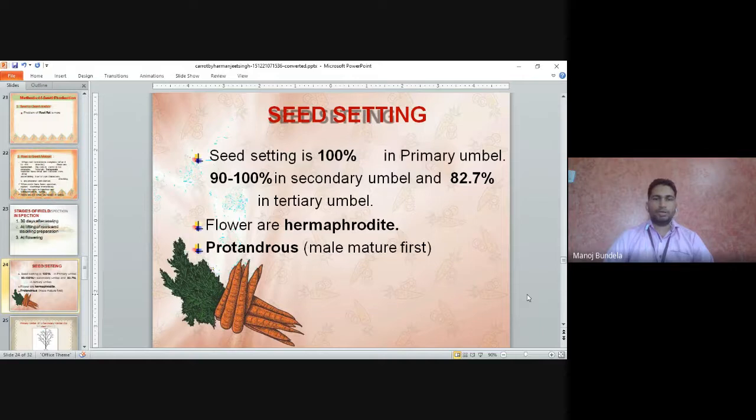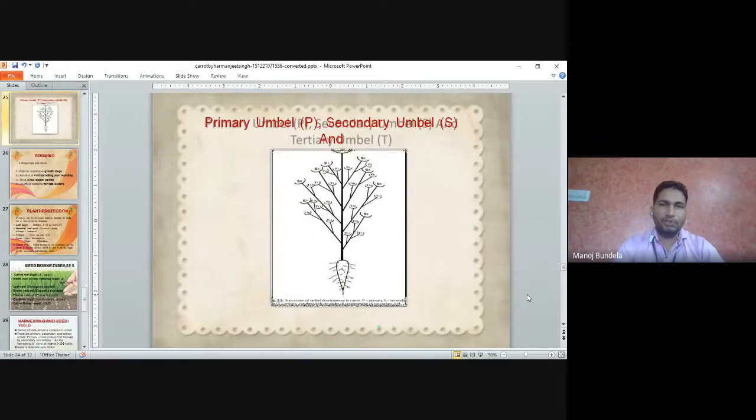The flowers are hermaphrodite and protandrous. Protandrous means the male part will mature first. The androecium will mature first. You can see here the primary umbel, secondary umbel, and tertiary umbel.